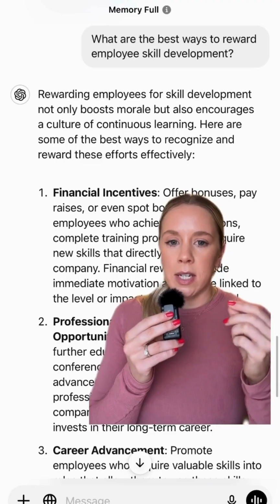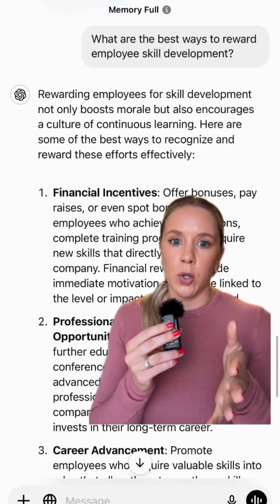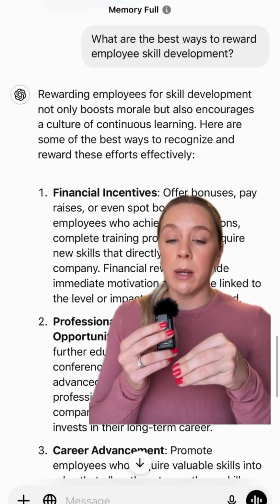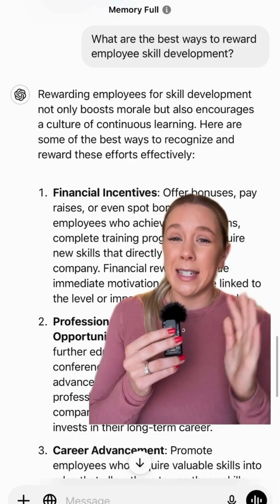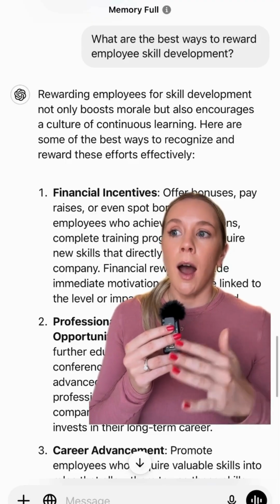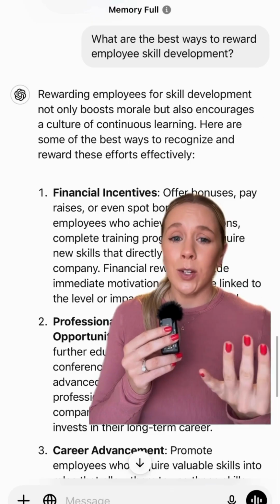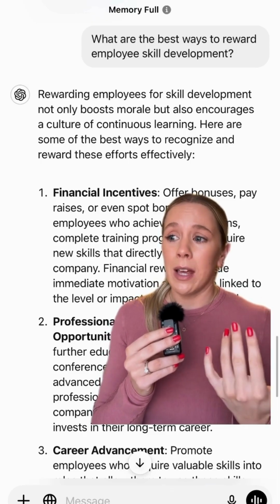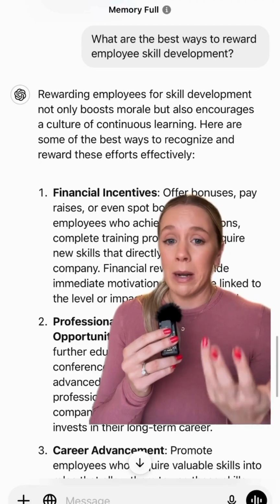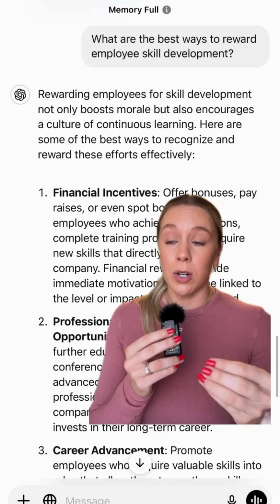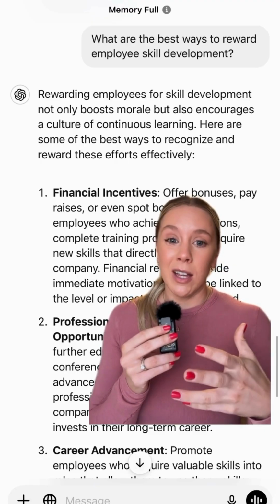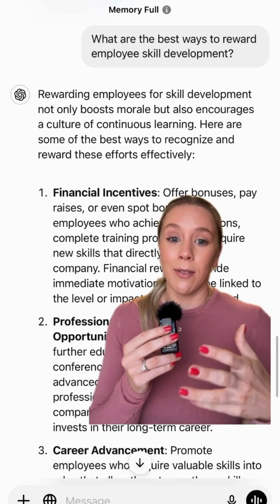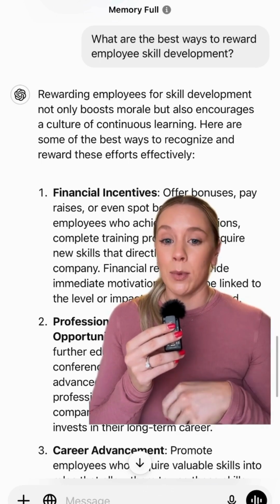I'm interested to see how this continues to evolve, if SearchGPT just ends up replacing ChatGPT completely, or if you use ChatGPT for certain things and you search for other things. I can definitely see that being the case in the future. I think this will continue to evolve, but it's really interesting to play around with. It's already better to use than Google in so many different ways if you want to use it specifically for search. I think the AI functions better than Gemini's. I'm really interested to see where it goes in 2025. Would love to hear your thoughts on what you think is going to happen with SearchGPT as well.